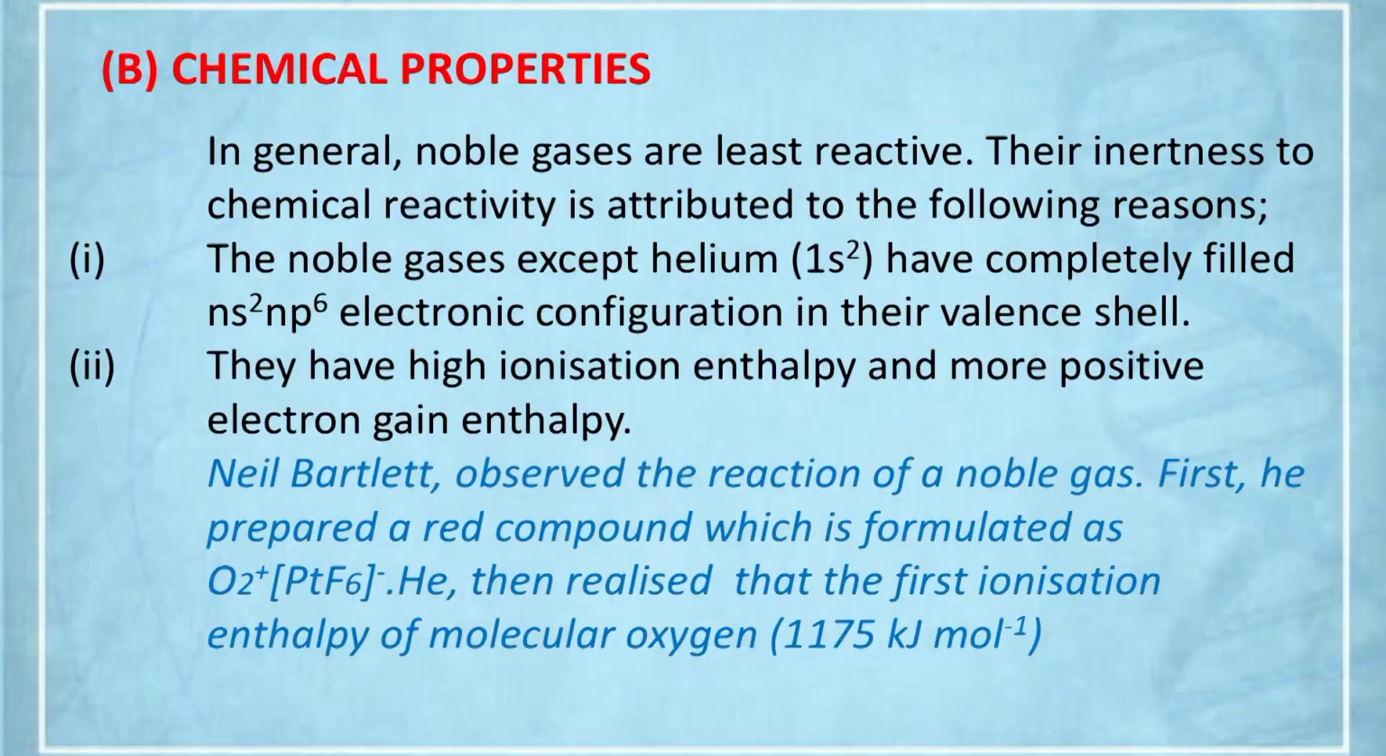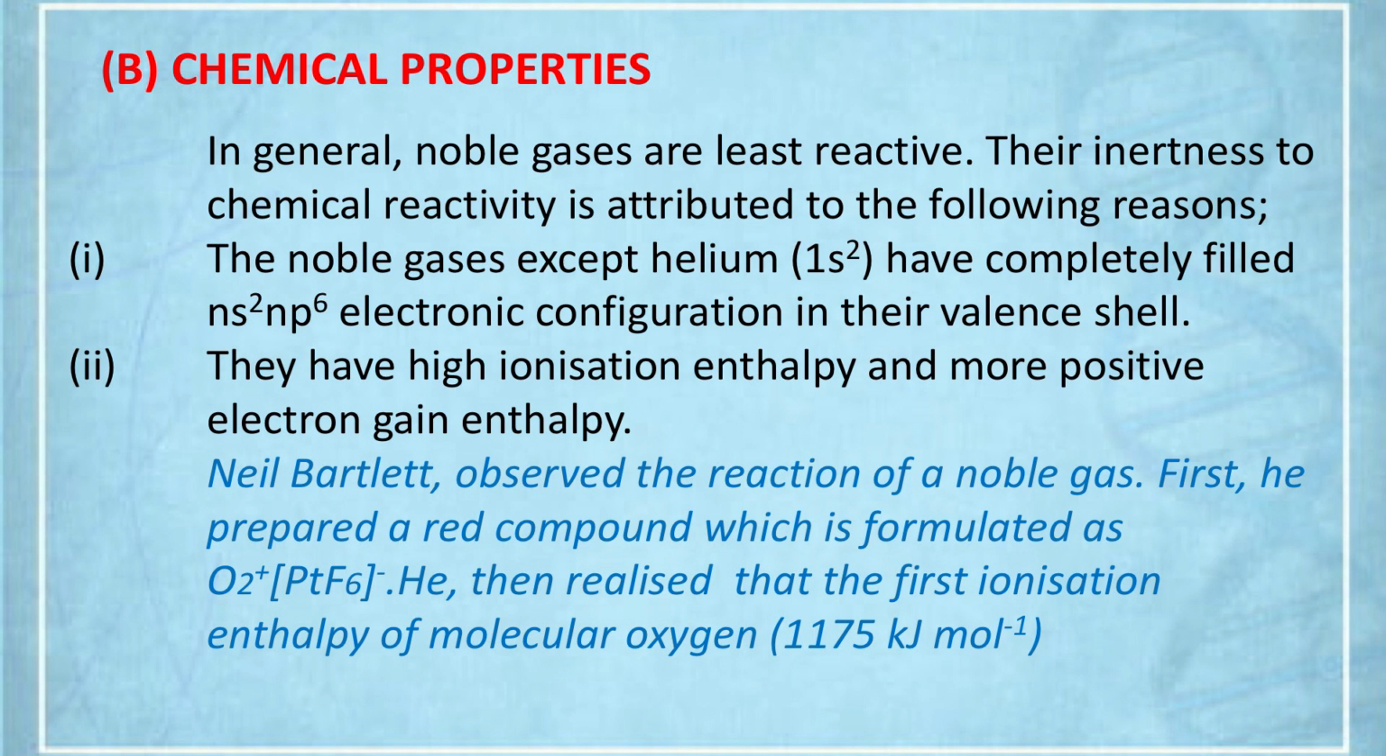Coming to chemical properties, noble gases are the least reactive elements, and their inertness is obviously due to the stable electronic configuration, that is 8 electrons in the outermost shell except helium. So they are least reactive, and they do not usually enter into chemical combination. Ionization energy is too high, so they cannot lose electrons. Electron gain enthalpy is positive, so they have no tendency to accept electrons to form anions, neither can they form cations nor anions,